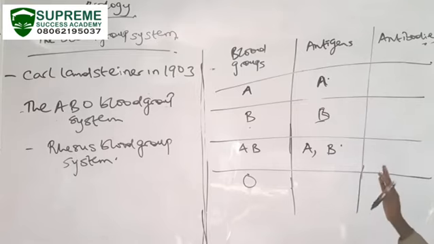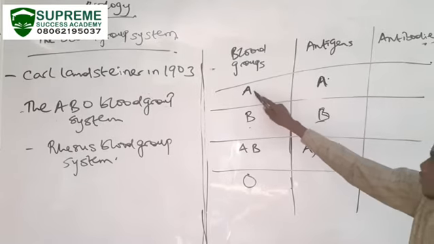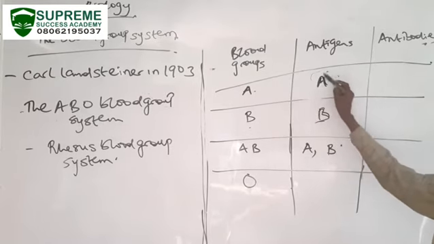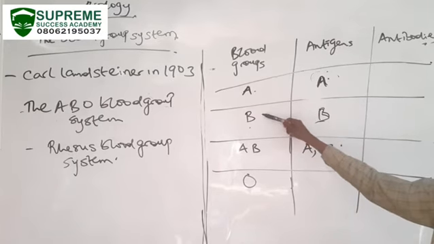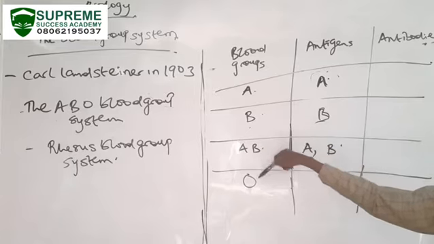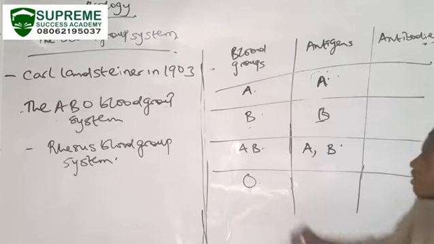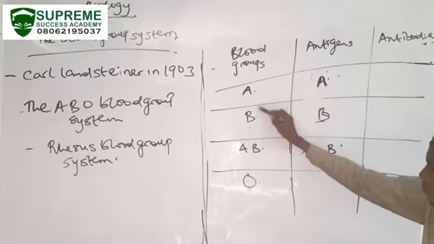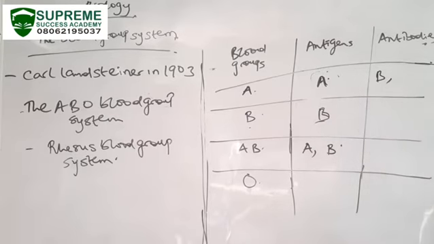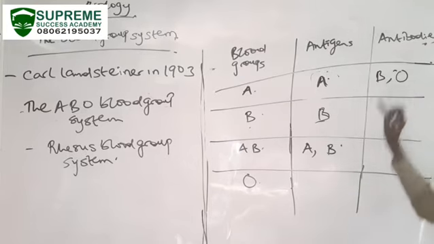But now we need to understand this. If I'm blood group A, I have antigen A. What other blood groups are available? I have blood group B, blood group AB, and blood group O. So if I'm blood group A, I'm going to have antibody B and antibody O.